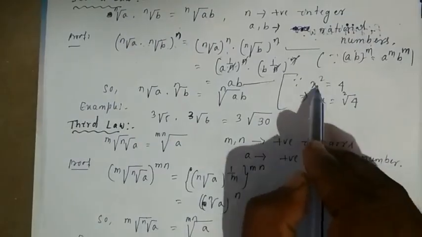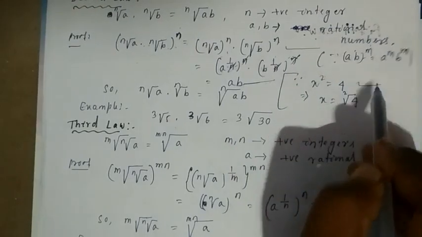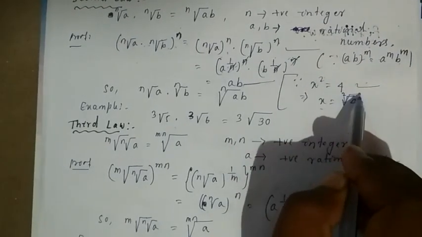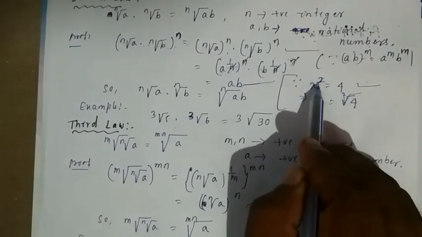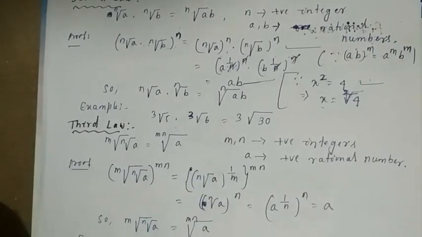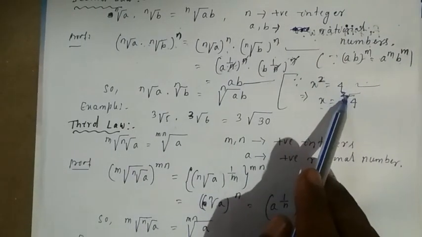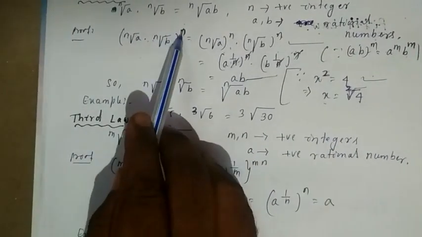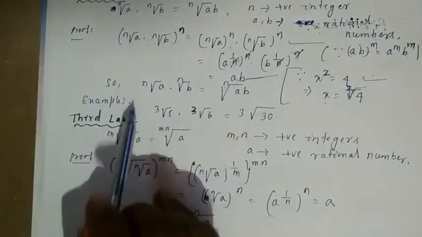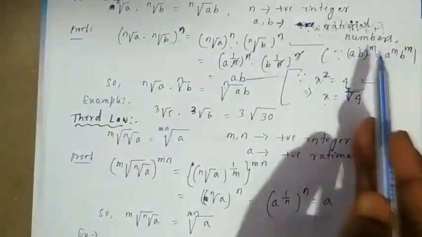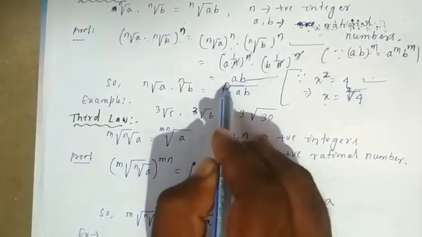Remember one concept: x square is equal to 4. Then x is equal to, when the square goes to that side, it becomes the square root. That means the power becomes the order. Similarly here, the power will become the order. So for the nth root of a into the nth root of b, when we send this n to that side, it will become the nth root.